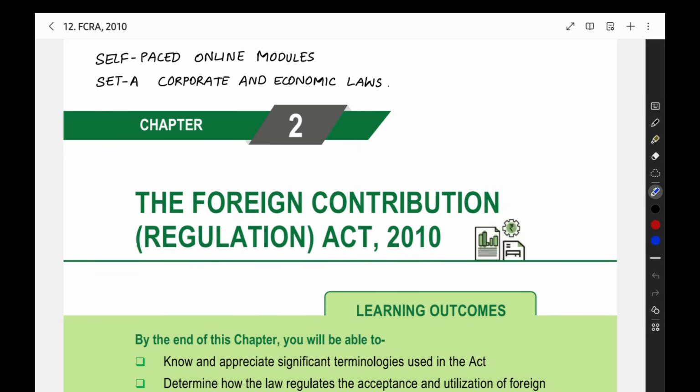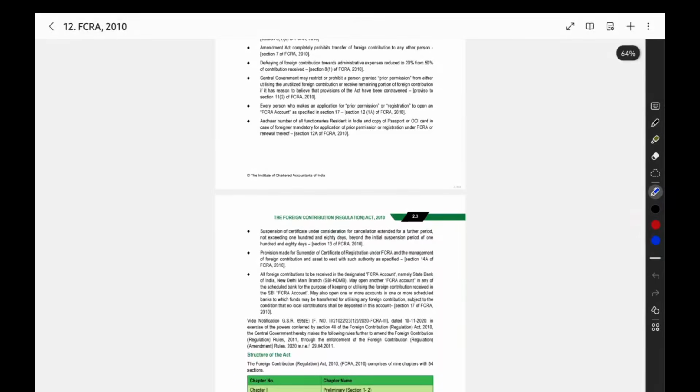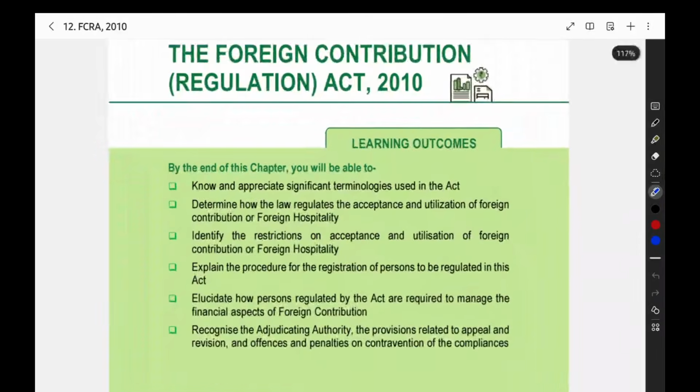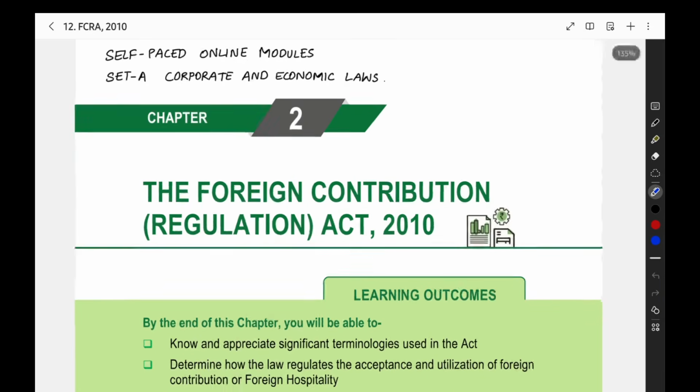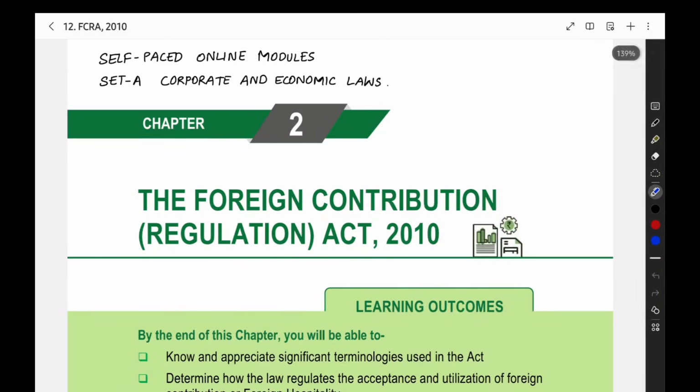I have told you whatever the relevant points, and all the illustrations and examples also you should cover. And wherever we have got questions, whatever the important points, I have noted down everything and given you the points also as a part of the explanation itself. Because of these extra things only, it got a little bit late for completing the session. I initially planned for 1 hour only, but it took a lot more time than that. This is the reason, and that's all, we have completed this session on the Foreign Contribution Regulation Act.